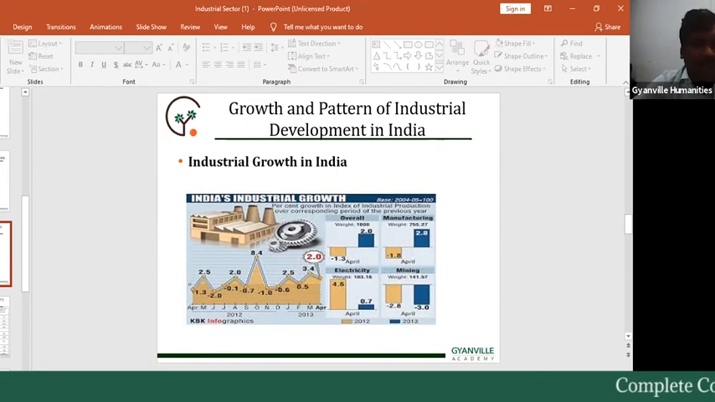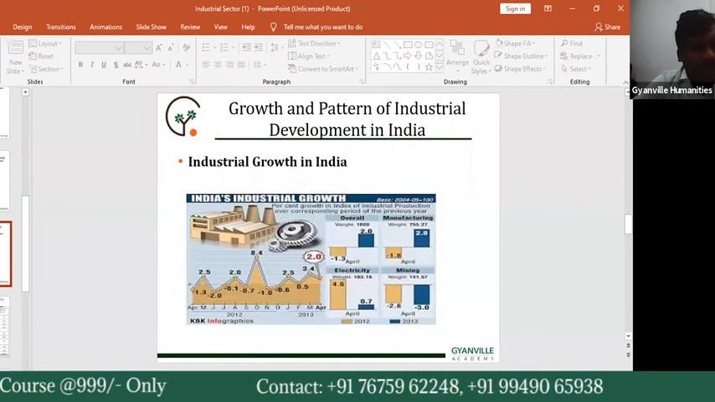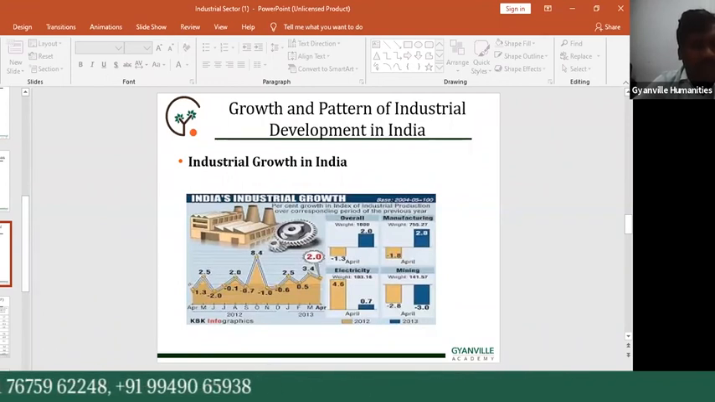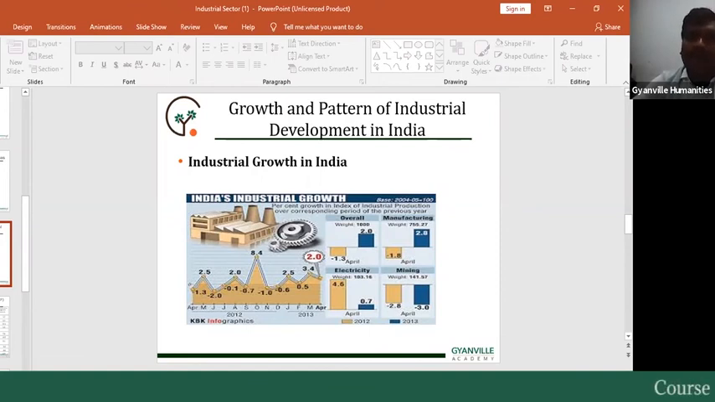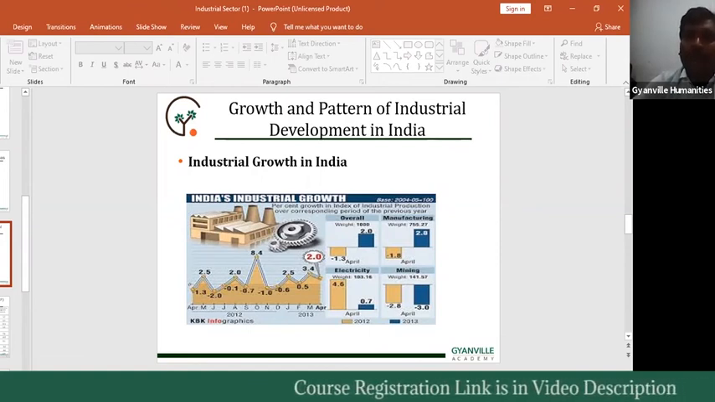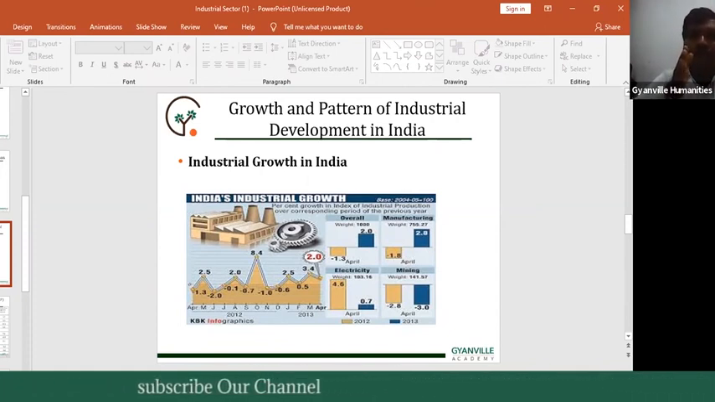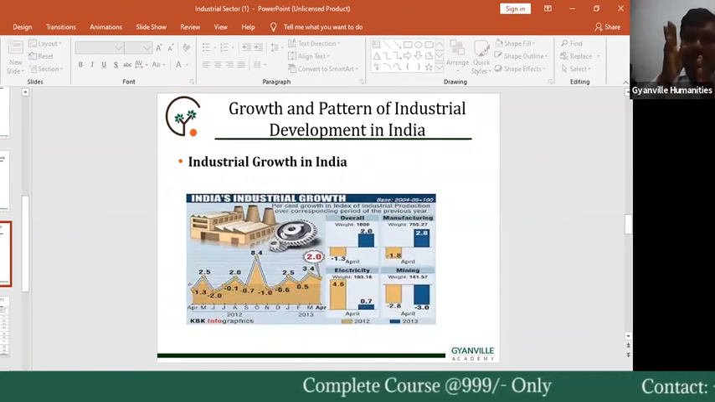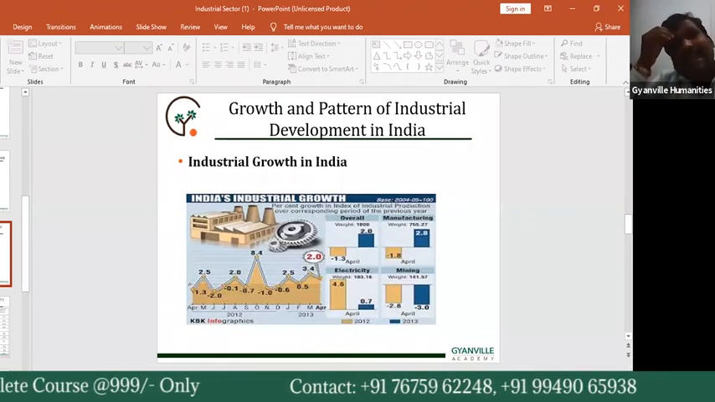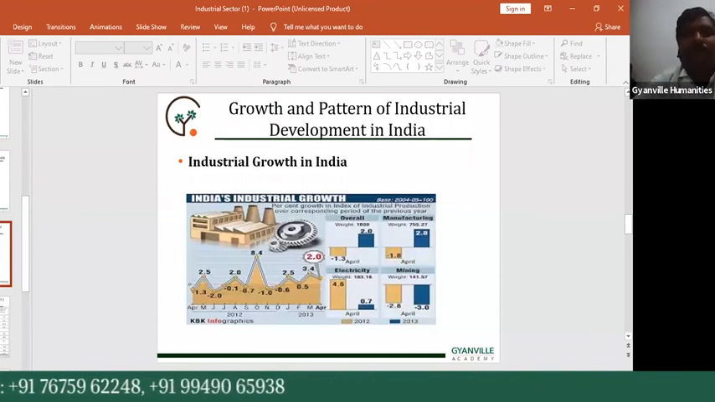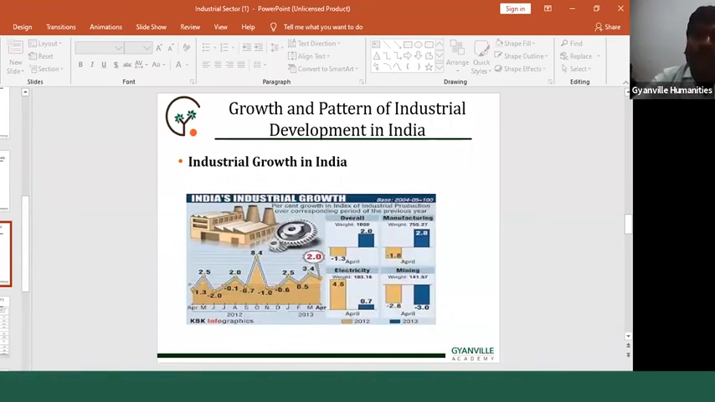A close application of the criteria divides the planned period into two distinct phases. The first phase is up to 1965-66 and the second phase is from 1965-66. So our Indian plan period is divided into two phases, especially related to industrial development. Up to 1965-66 is the first phase, and after 1965-66 is the second phase. This classification is for the growth and development of the industrial sector.